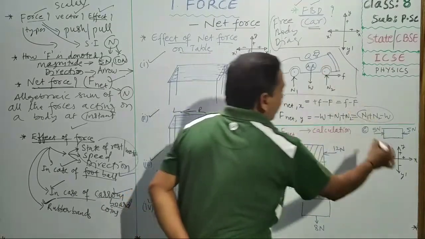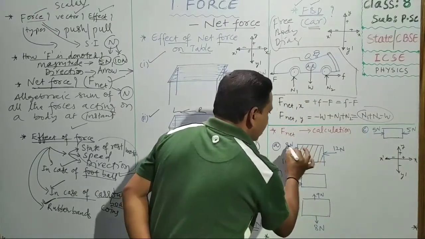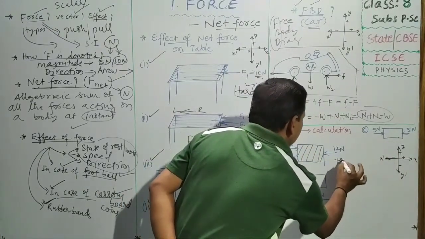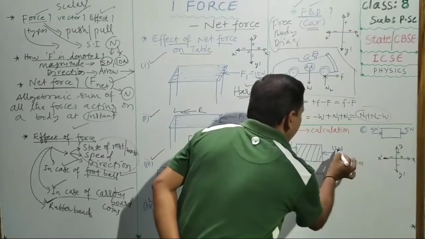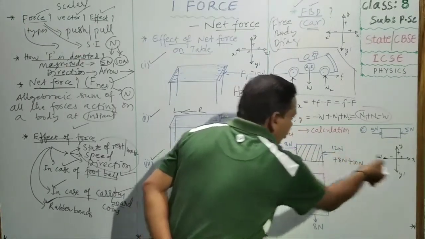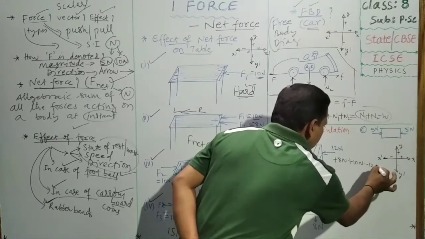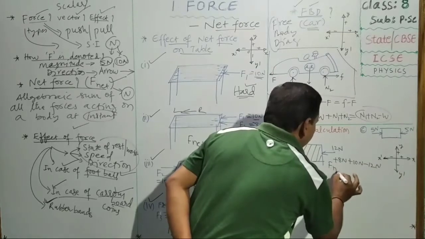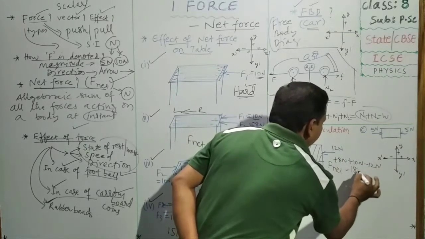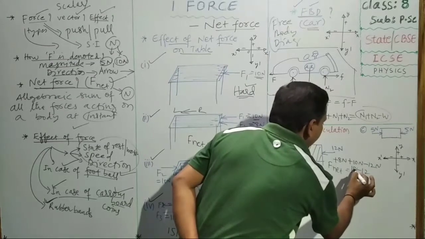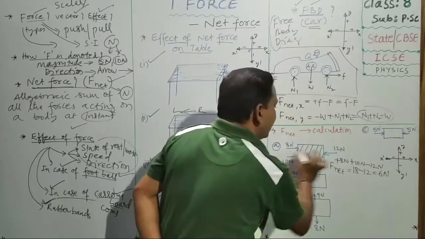In this direction means you see, compare here. In this direction means plus direction x-axis. Plus direction x-axis means plus 8, plus 10. Okay, children. In this direction 12 newtons, minus direction 12 newtons. Minus 12. So F net will become 8 plus 10, 18 minus 12. 18 minus 12, how much, children? 6 newtons. 6 newtons working in this direction.